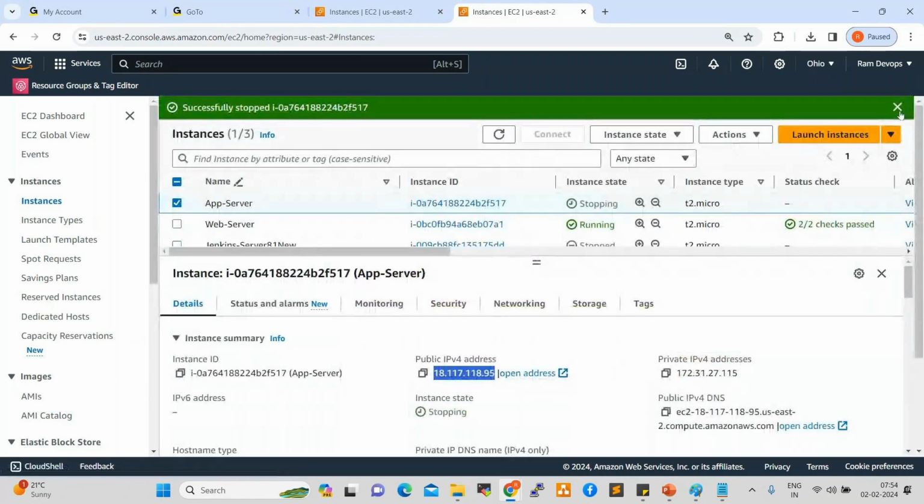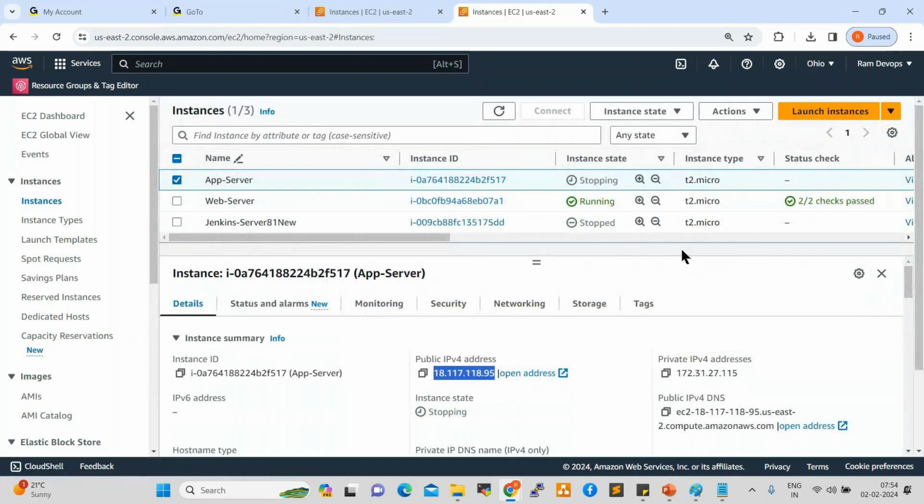Stop means what? Shut down, right? Now it is stopping. See here. Once it is stopped, this IP will be gone. This IP will be taken back by the DHCP server, which is available in the AWS data center. Whenever you start again, it will get a new IP.